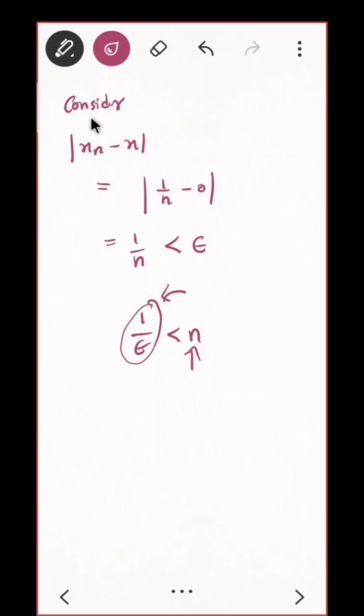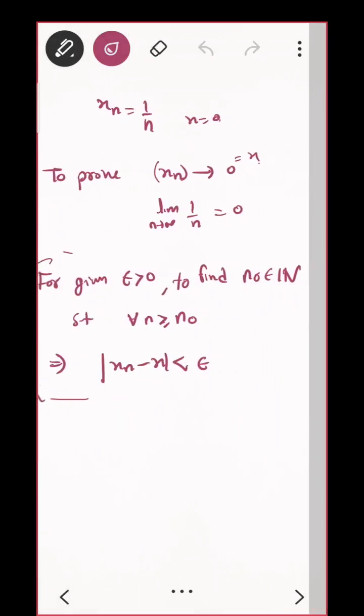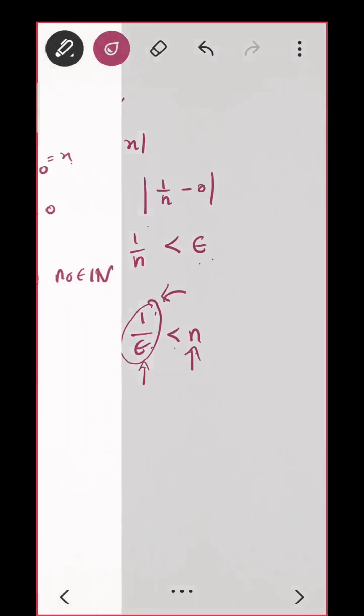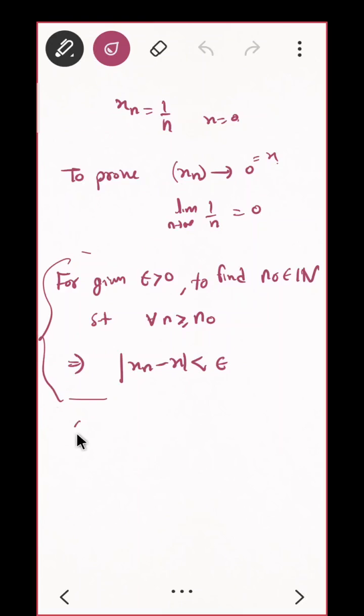See, in some books they directly write 1 upon epsilon like this. But here, I left some space for you. Now our requirement is 1 by n is less than epsilon. This is what I want to prove. That means 1 upon epsilon is less than n. For the Archimedean property, this should be my real number. So, the space I left: epsilon is positive, so 1 upon epsilon is also positive. Can I use Archimedean property?